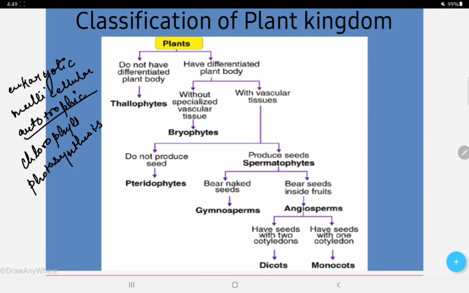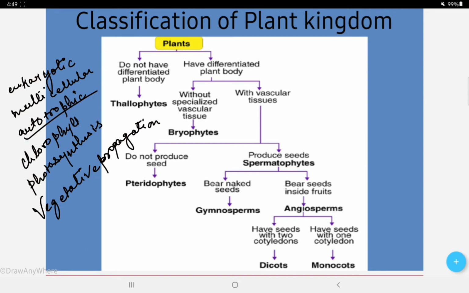And they also reproduce asexually by vegetative propagation. There is a process called vegetative propagation, right? These are multicellular eukaryotes, and the plant cells contain an outer cell wall and a large central vacuole.